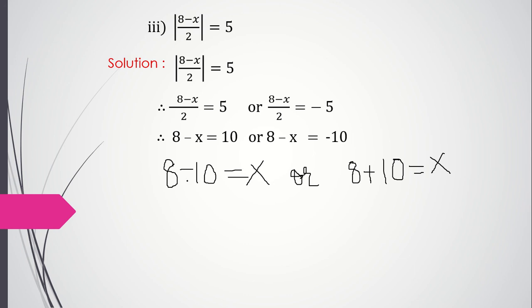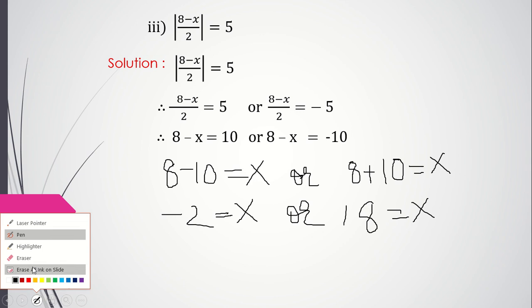Now 8 minus 10, different signs we subtract and give the sign of the greater number to the answer. Or 10 plus 8 is 18. Okay, therefore we got x is equal to 18, or x is equal to minus 2. That's it.